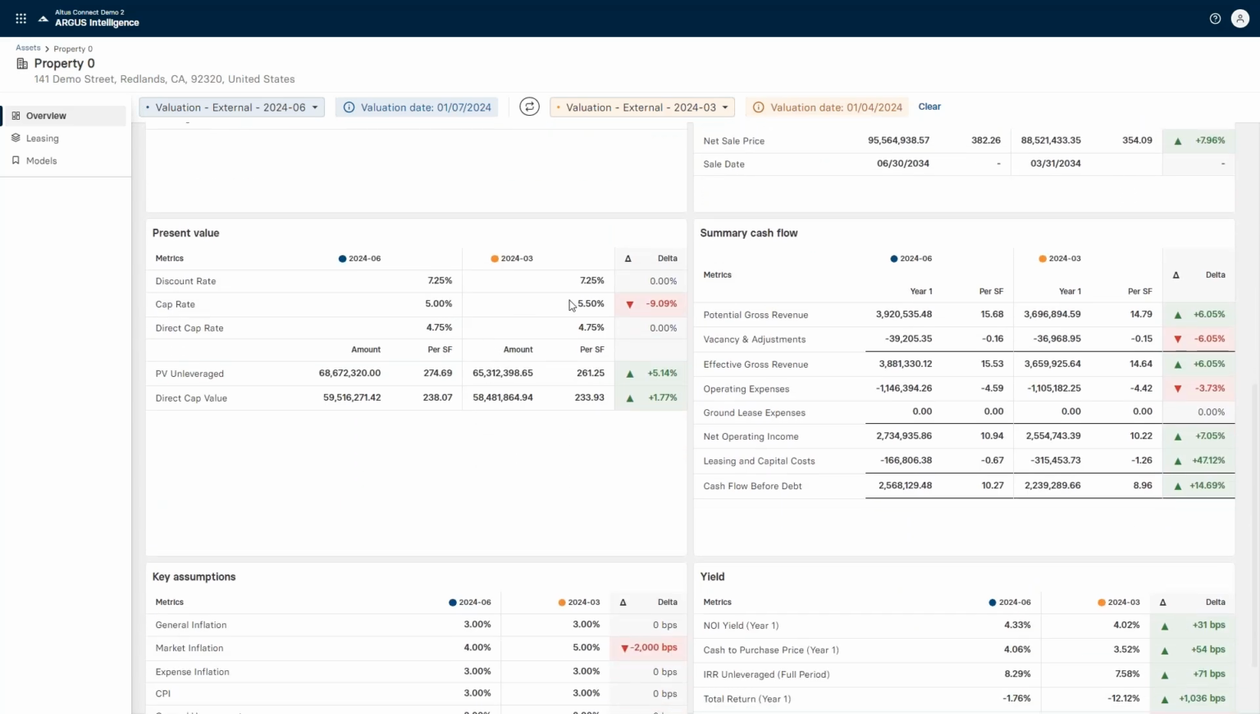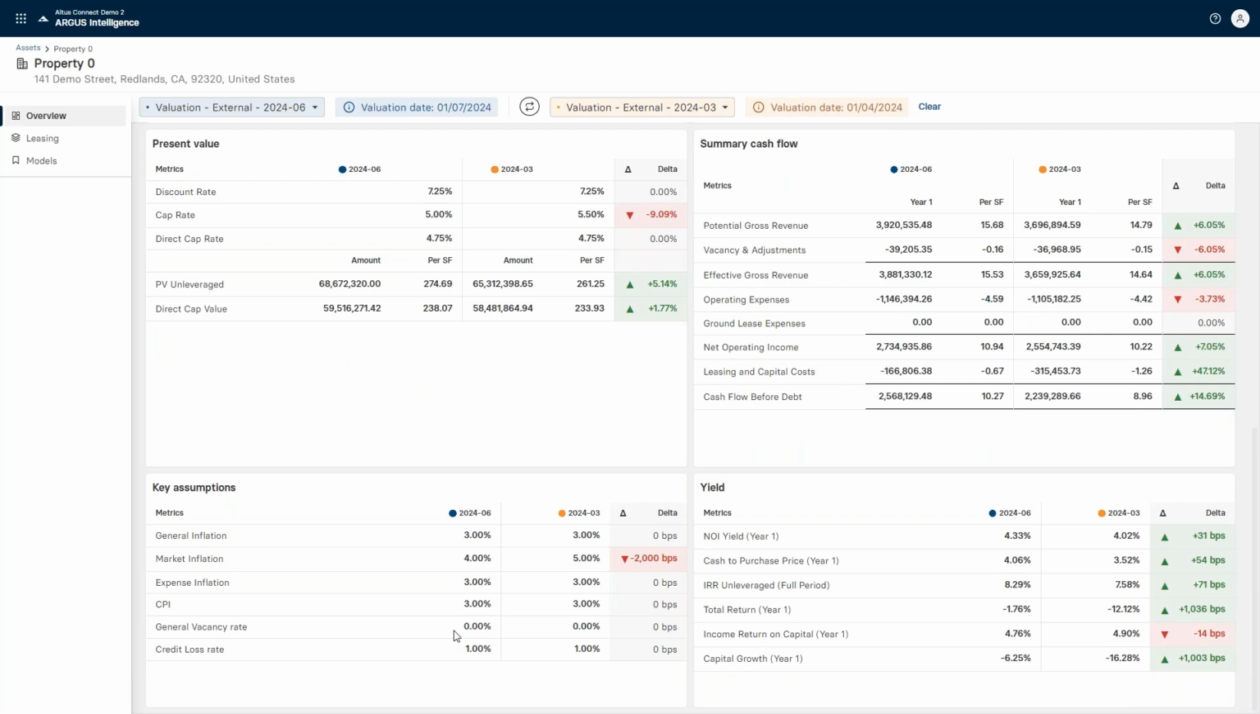So in this case, we can see cap rates did drop between the two periods. We can also see, if we look on the right-hand side, cash flow went up between the two periods. So this increase in valuation is kind of driven by pricing as well as cash flow. We can also look down below and see did any of the key assumptions on growth change, or did vacancy and credit loss change as well. So it is going to call those differences out to you.